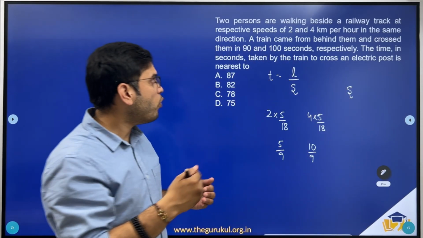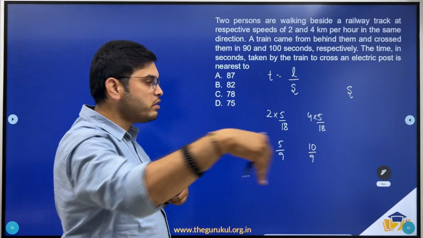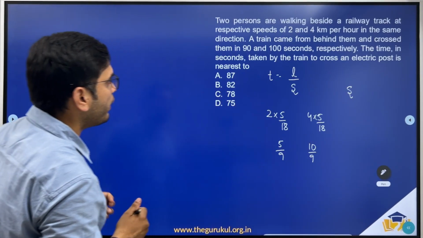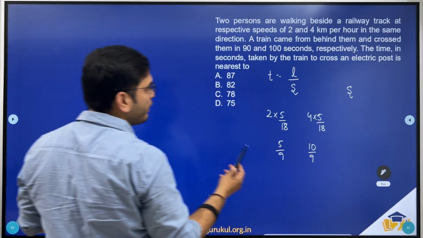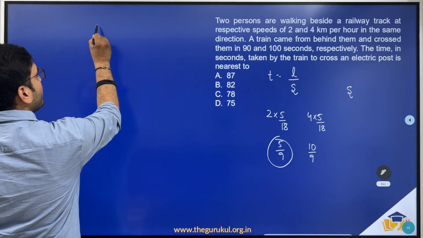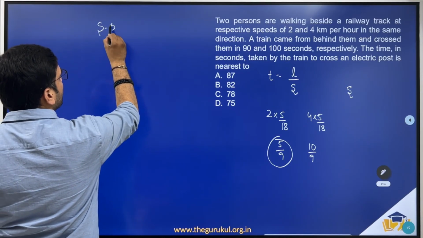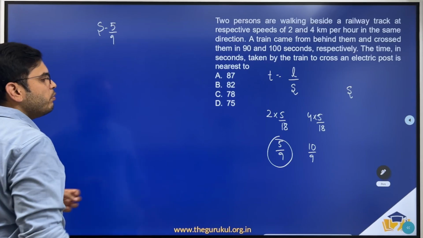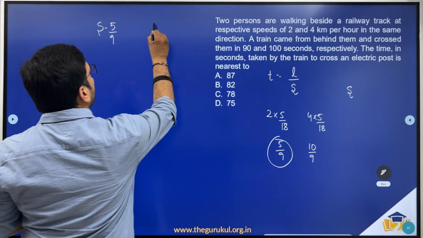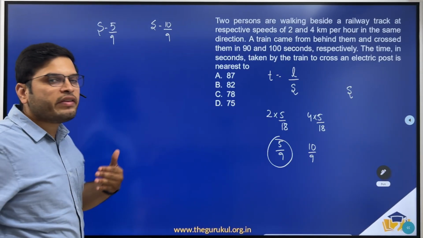Now they are walking beside in the same direction, and a train has crossed them from behind. So the train is also moving in the same direction. So what would be the relative speed of the train with this person? If the speed of the train is s, the relative speed of the train would be s − 5/9. Similarly, the relative speed of the train with this person would be s − 10/9.